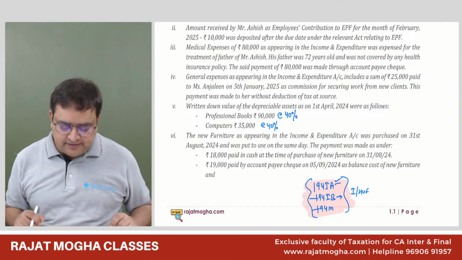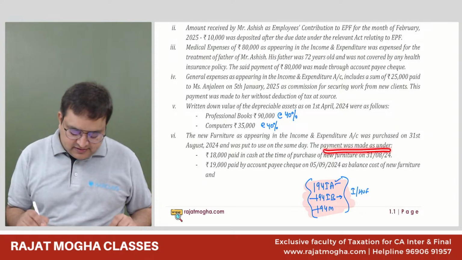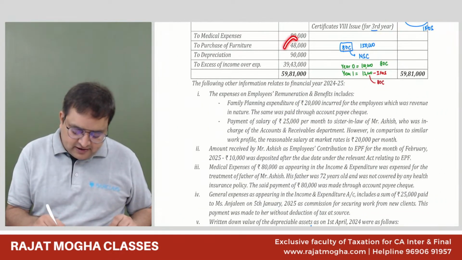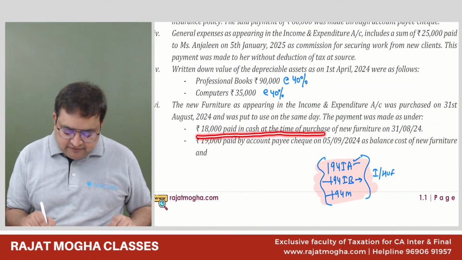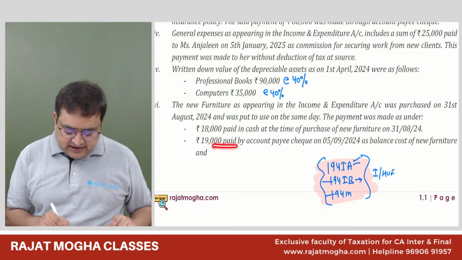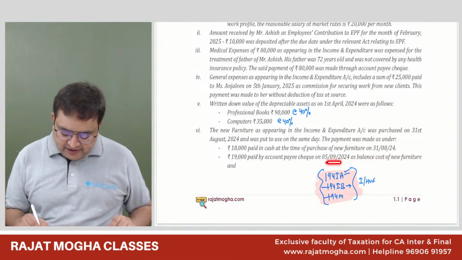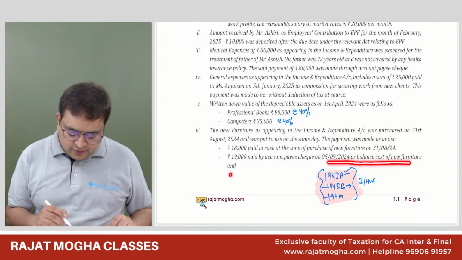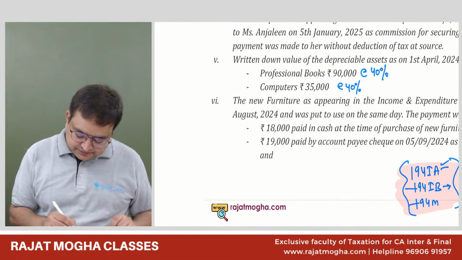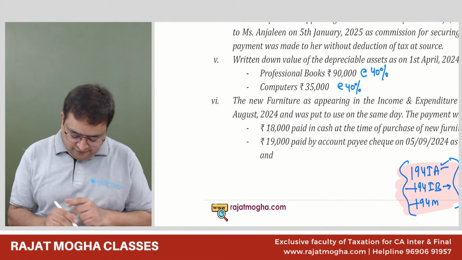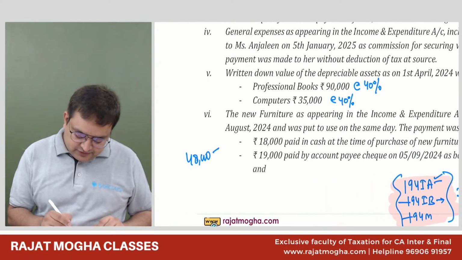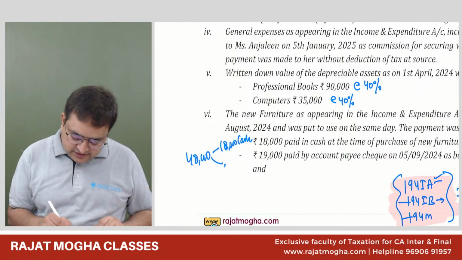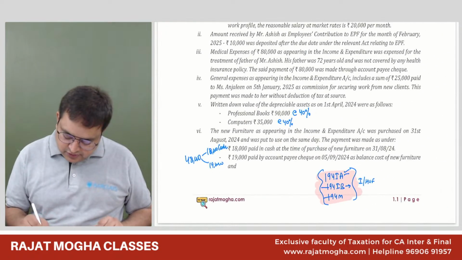The payment was made as under. How much was the furniture for? 48,000. 18,000 paid in cash at the time of purchase of the new furniture. 19,000 paid by account payee cheque on 5/9/24 as balance of the cost of the new furniture. Okay. So out of 48,000, 18,000 disallowed. Out of 48,000, we have paid 18,000 rupees in cash, and 19,000 is paid by account payee cheque on this date as balance of the furniture.